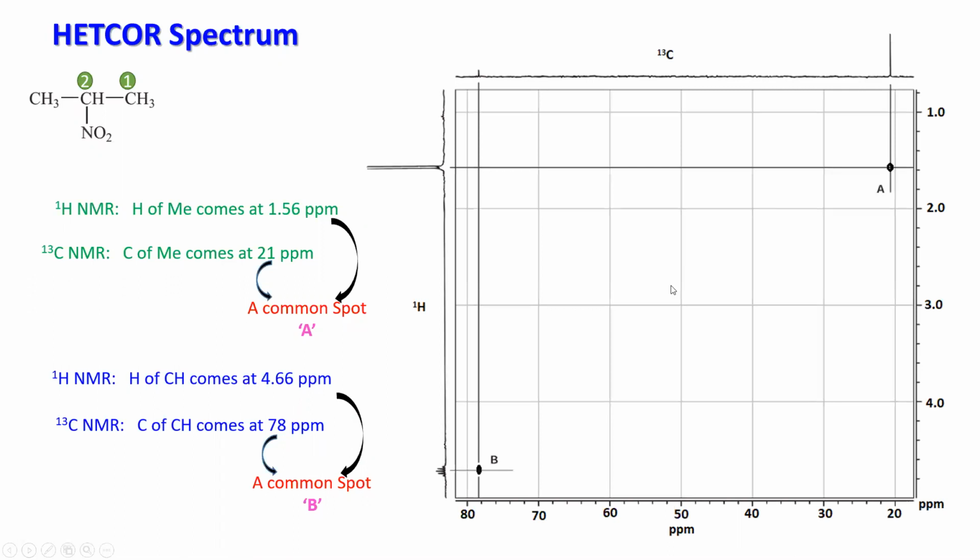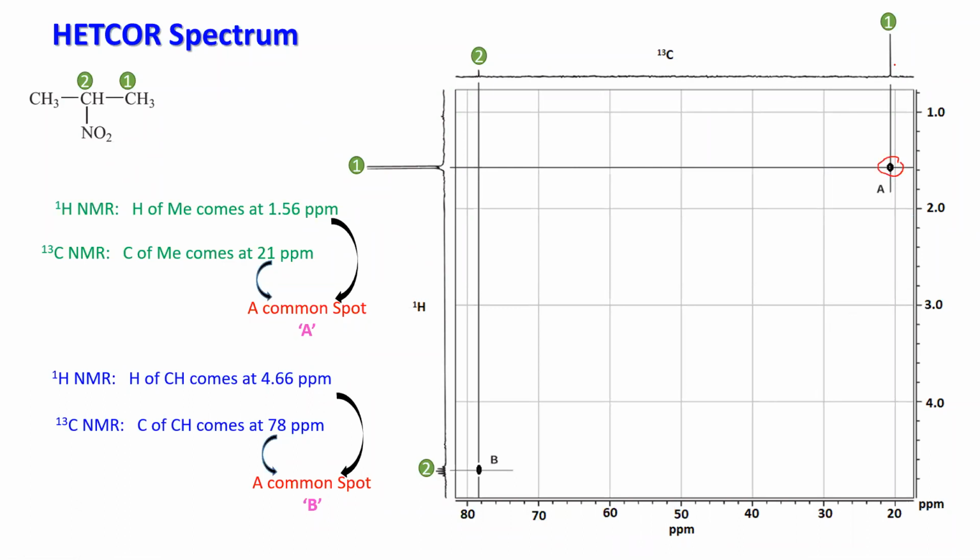So this is your HSQC spectrum, where here I am marking it. This is 1 in the 13C, this is 2 in the 13C. This is the methyl proton, designated as 1, and this is 2. Now if you take 1 from the x-axis and 1 from the y-axis, they are meeting here.